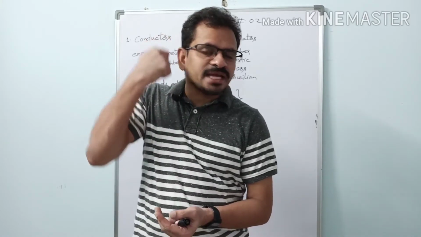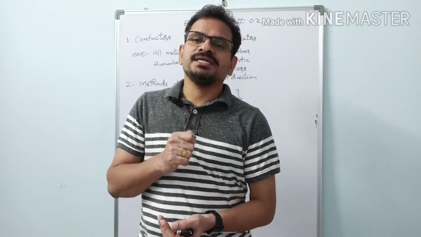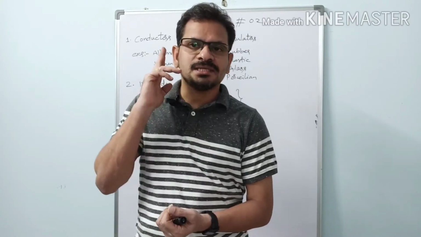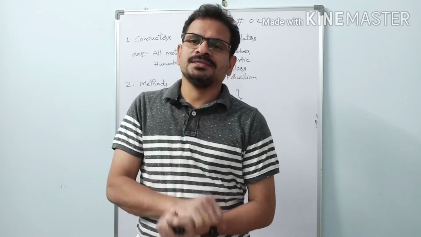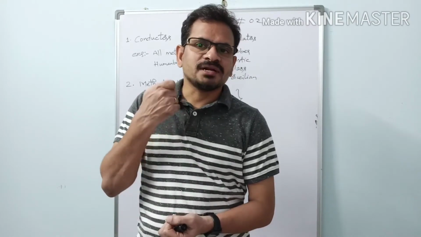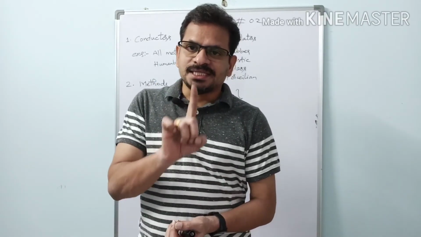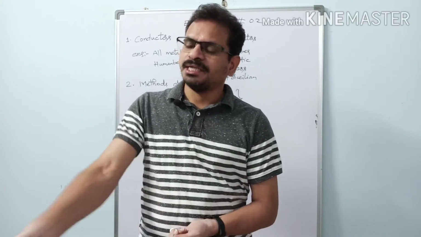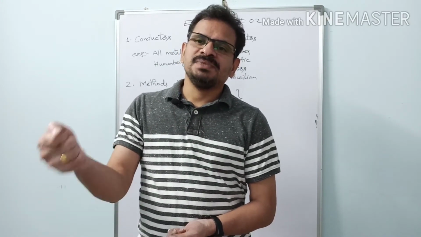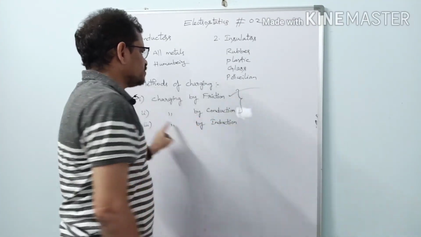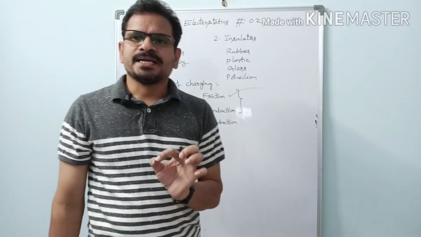Due to the friction with hair, the comb acquires charge and it has become a charged body. Previously, the comb was a neutral body, no charges. Now after rubbing with hair, due to transfer of electrons, it has become a charged body, so that it attracts pieces of paper. So the first method is over. Now the second method is charging by conduction.